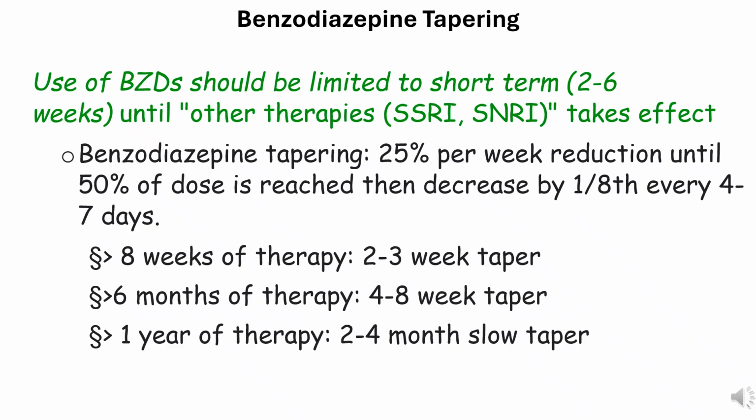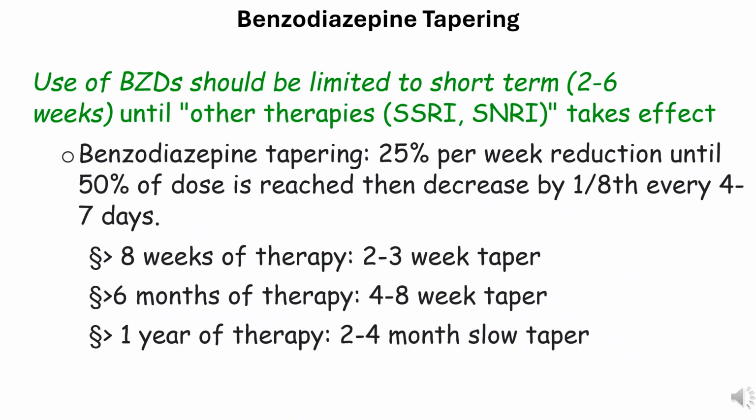This two-phase approach allows a more rapid initial reduction when receptor occupancy is still high, followed by a slower, finer titration to minimize withdrawal symptoms at lower doses. However, the total taper duration should be tailored to the length of benzodiazepine use.